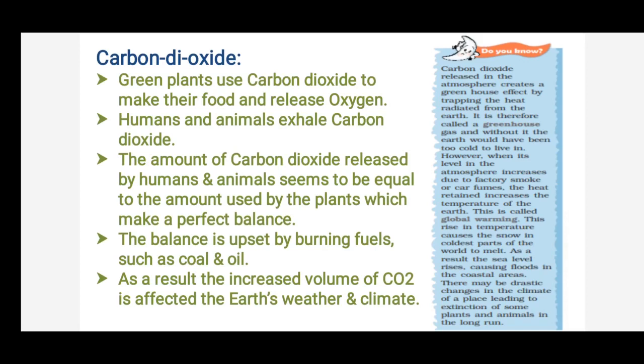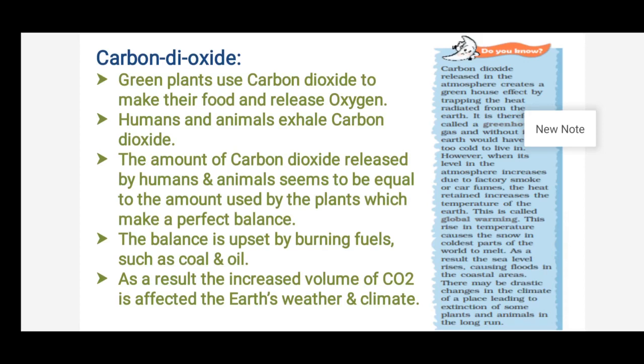Humans or animals, they release what? They inhale oxygen and they exhale carbon dioxide. So the amount of carbon dioxide released by human beings or animals seems to be equal to the amount of carbon dioxide used by the plants. So which makes a perfect balance. So we exhale the carbon dioxide, they release the oxygen. So it balances the levels, children. But if you cut the trees, this balance will get disturbed.